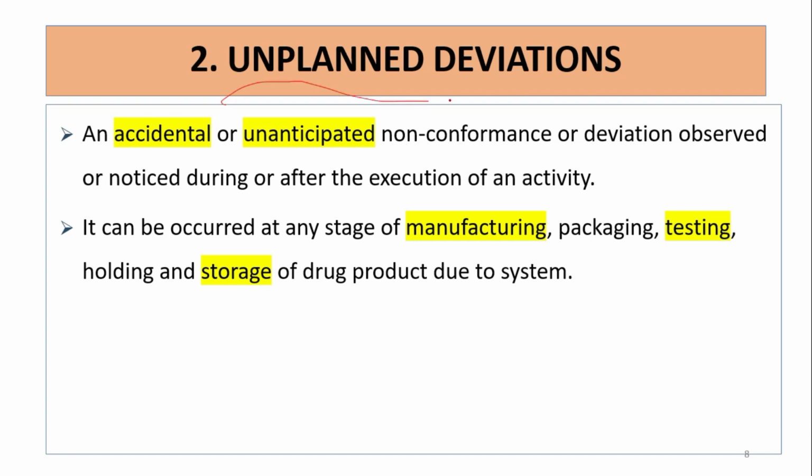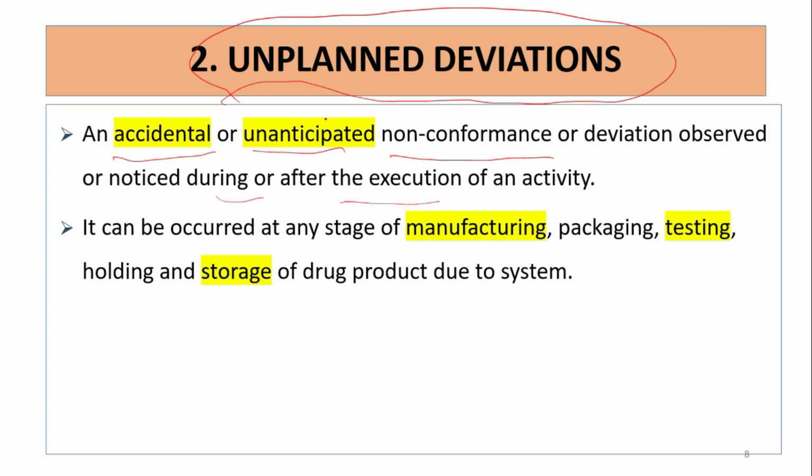Unplanned deviation. This is going to be a very big risk and a very big issue for a pharmaceutical company. An unplanned deviation is an accidental or unanticipated non-conformance or deviation observed or noticed during or after the execution of an activity, right? We have not anticipated it, or it occurred as an accidental change in our procedure. This is called unplanned. We will see examples also. It can occur at any stage of manufacturing, packaging, testing, holding, or storage of the drug product, due to the system. It can occur at any stage, but an unplanned deviation is unacceptable, unintended and unanticipated.